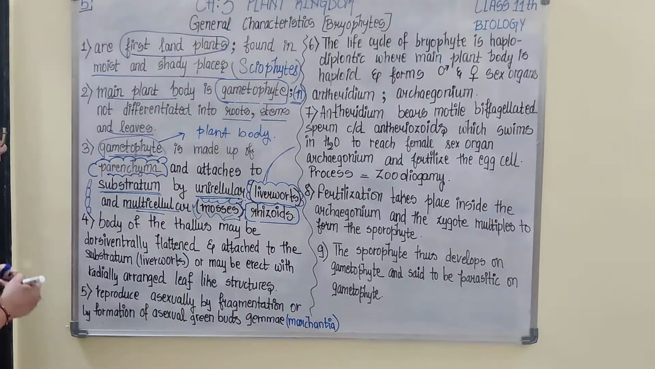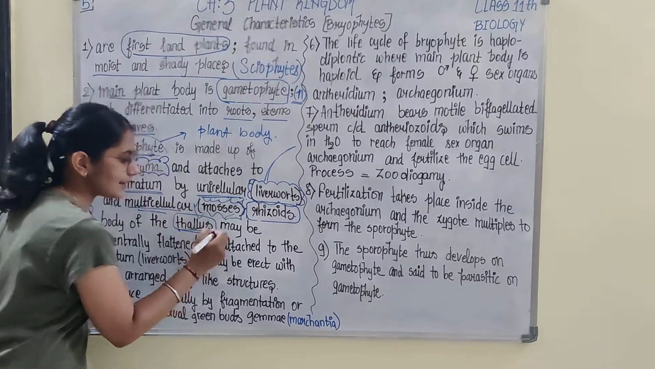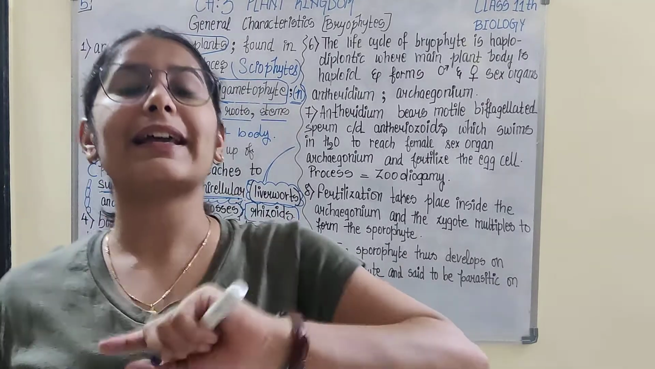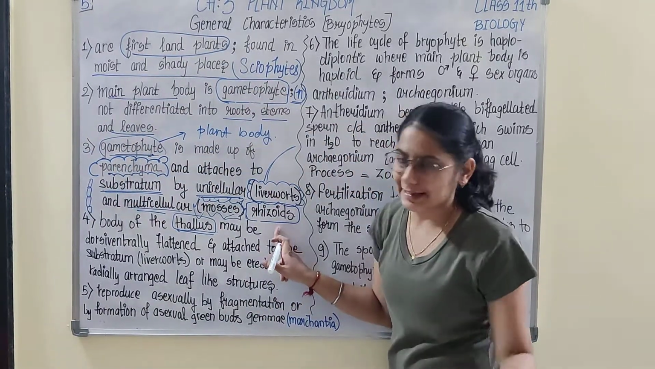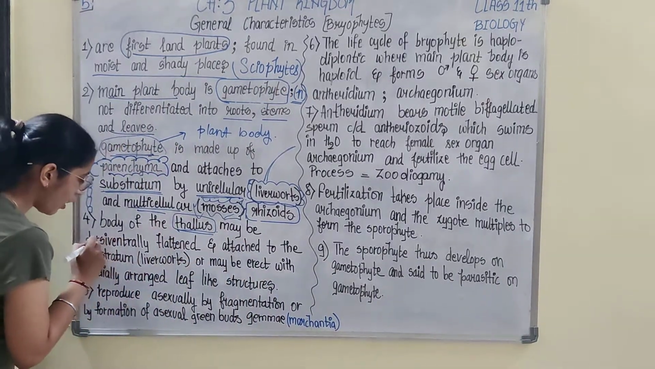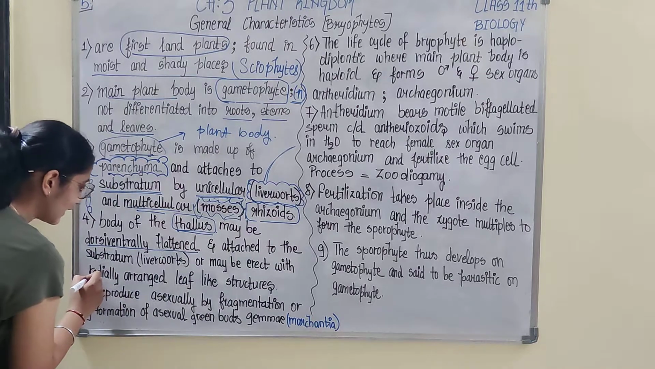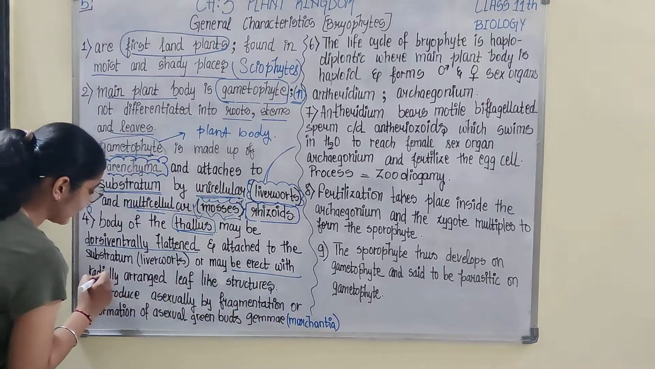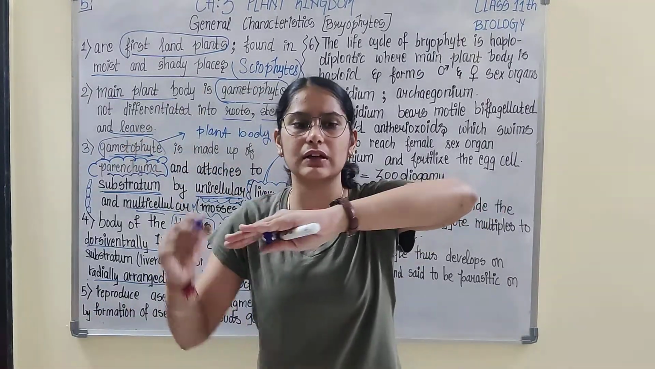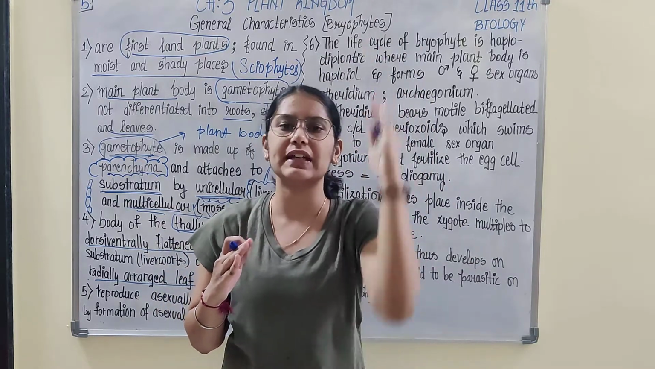Now if I talk about the next characteristic, the body of the thallus, meaning the gametophyte. The thalloid body does not have roots, stems and leaves. It has root-like structures called rhizoids. The body of the thallus may be dorsiventrally flattened or may be erect with radially arranged leaf-like structures. So bryophytes may be positioned in a horizontal way or in a standing position, that means in a vertical position.